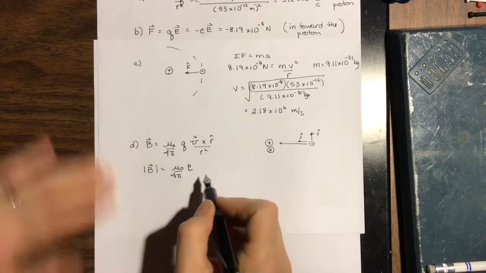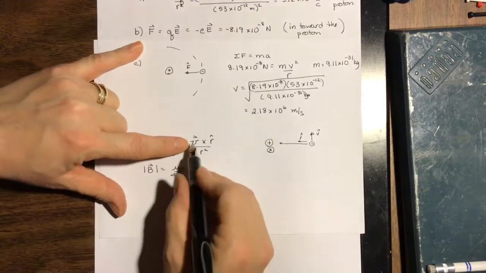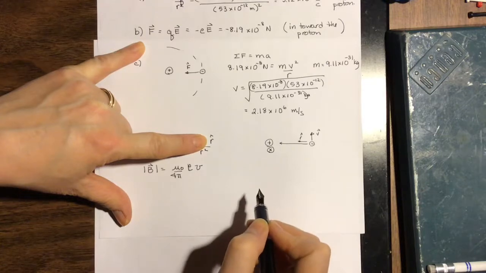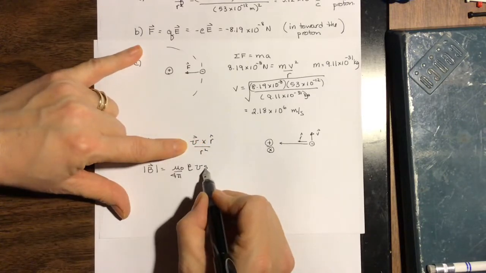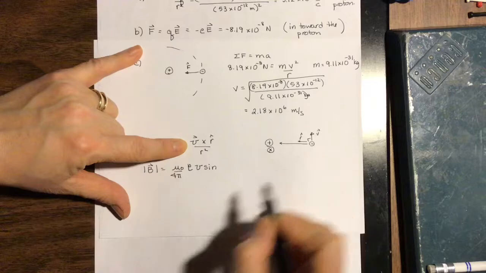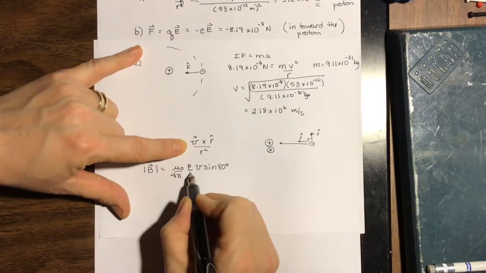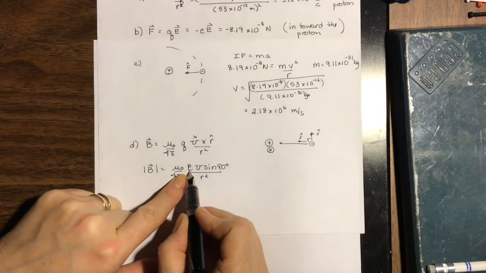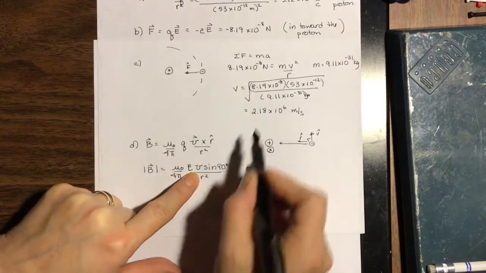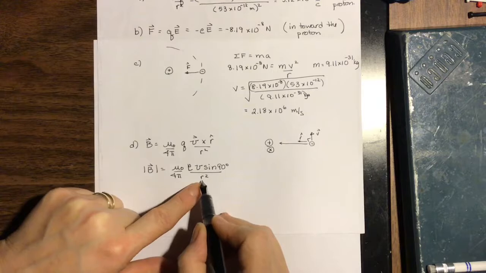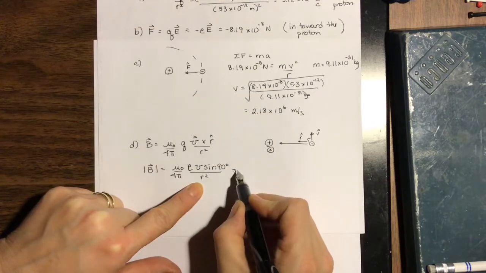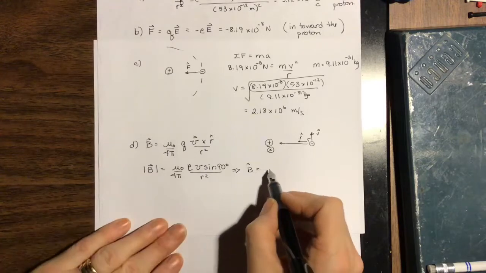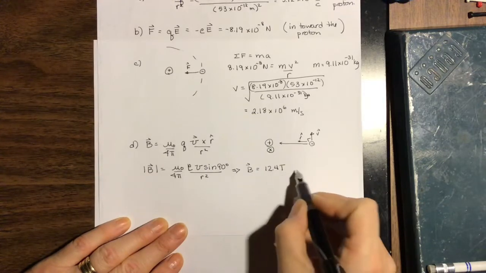The magnitude of a cross product is the magnitude of V times the magnitude of r hat, but that's a unit vector, so that's 1, times the sine of the angle between V and r hat, so that's 90 degrees, divided by r squared. So we put in that e is 1.6 times 10 to the minus 19. V is our velocity we found in the previous step. R is our 53 picometers. And we get that the magnetic field is equal to 12.4 Teslas into the page. And that's at the proton.